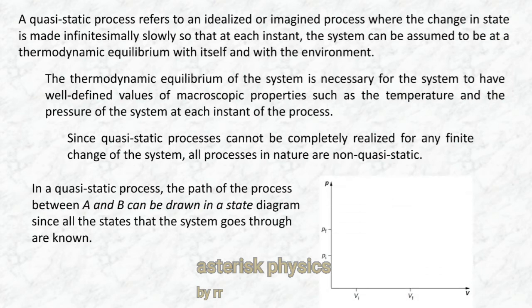In a quasi-static process, the path of the process between two states, say A and B, can be drawn in a state diagram, since all the states that the system goes through are known, or all the intermediate states through which the system passes are in thermodynamic equilibrium. We can determine the pressure values, volume values, etc. So we can draw the path of the process as shown in the figure.